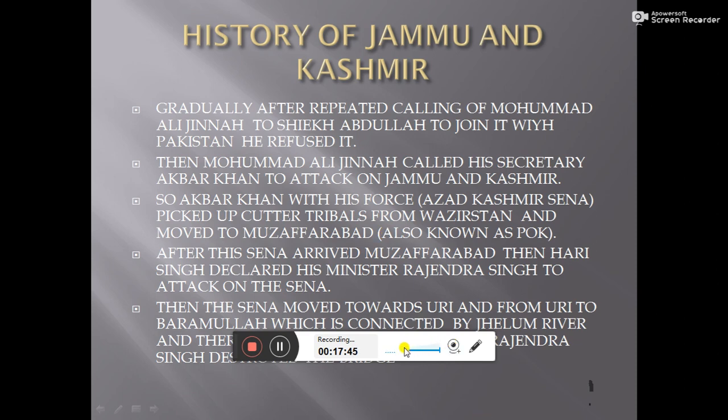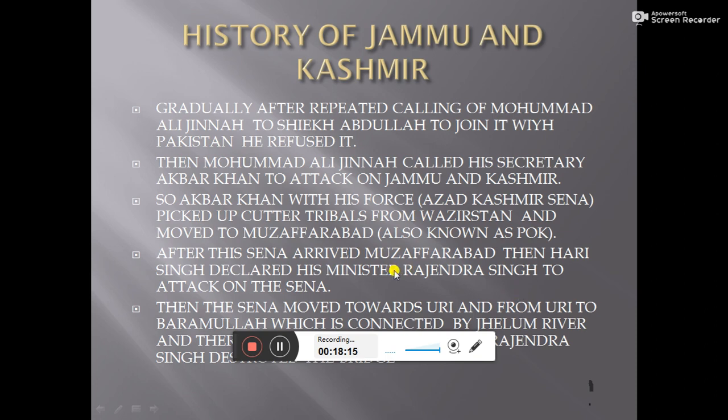They used to kill people in such a devastating way that you cannot even see the images of those people. They formed the Azad Kashmir Sena and moved from Waziristan to Muzaffarabad, which is also known as POK at this time, Pakistan Occupied Kashmir.